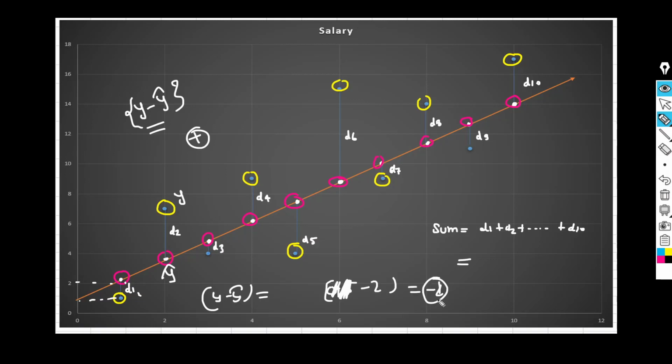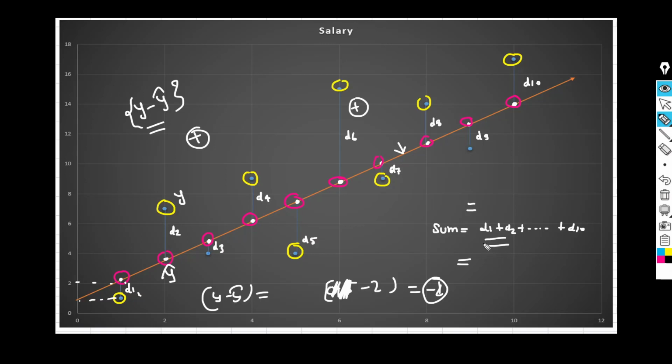It means it is negative in nature. So all those data points which are below this linear regression line will have a negative value, and all those points which are above this linear line will have a positive value. So the positive and negative values could cancel each other out. In this way we will not be able to get the correct sum of all the distances, right?